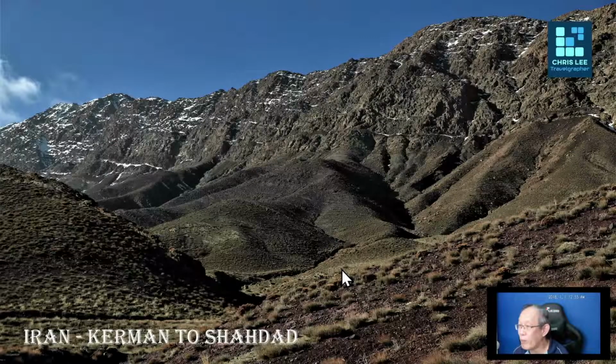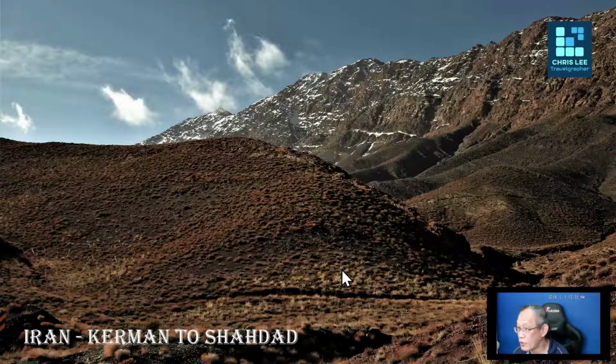Indeed, it is mostly a treeless zone in certain sections of Iran during our journey to Yazd, as well as from Kerman to Yazd, and also from Kerman to Shahdad.